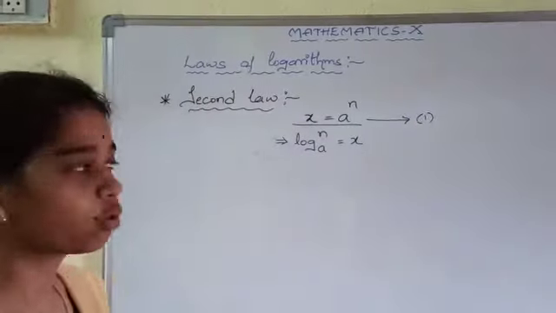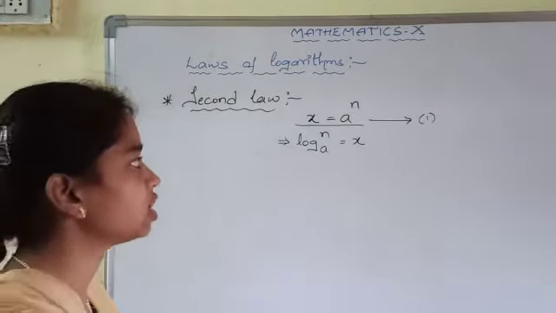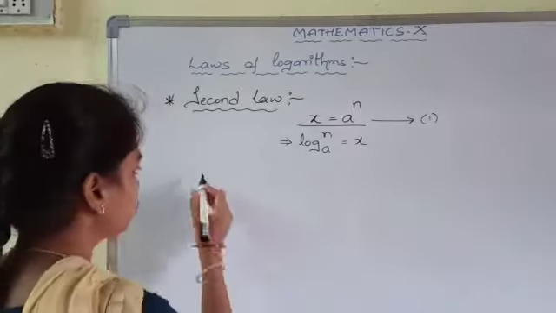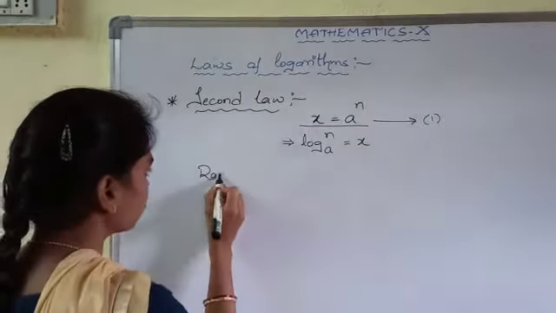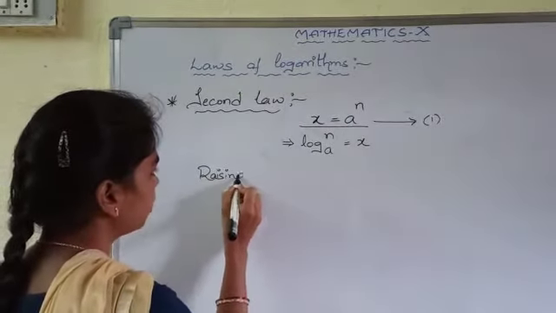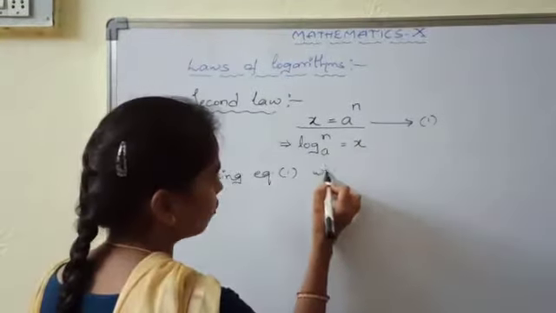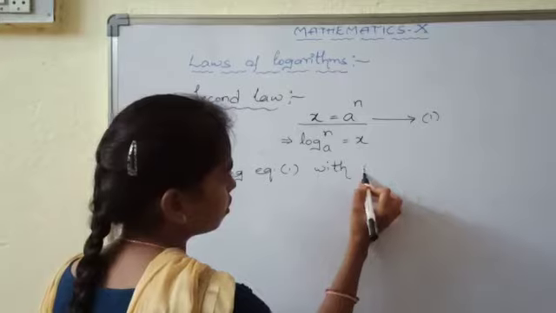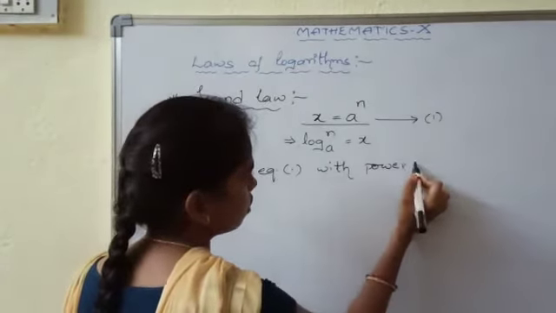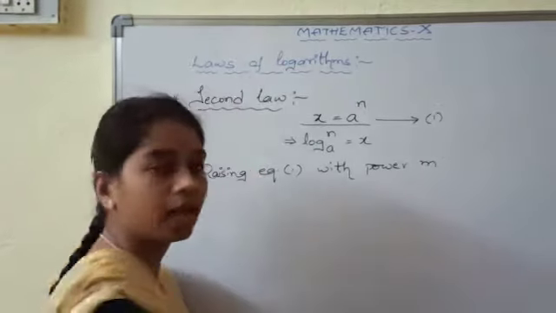So now I am going to raise equation 1 to the power m.